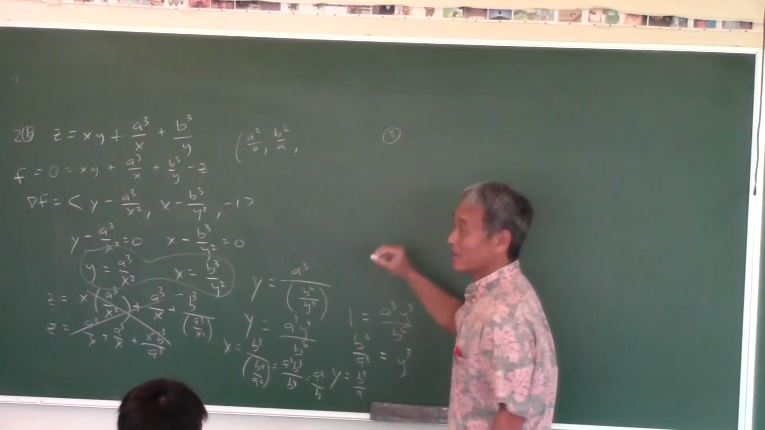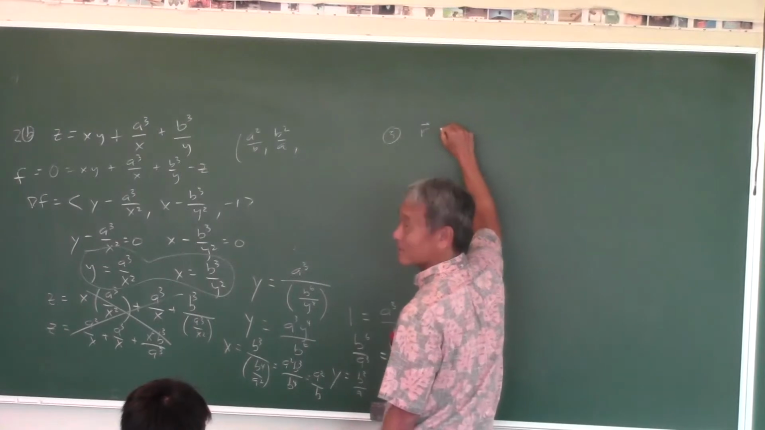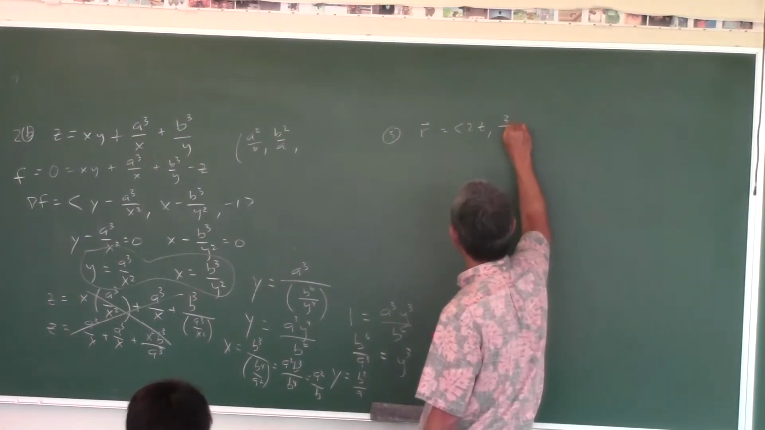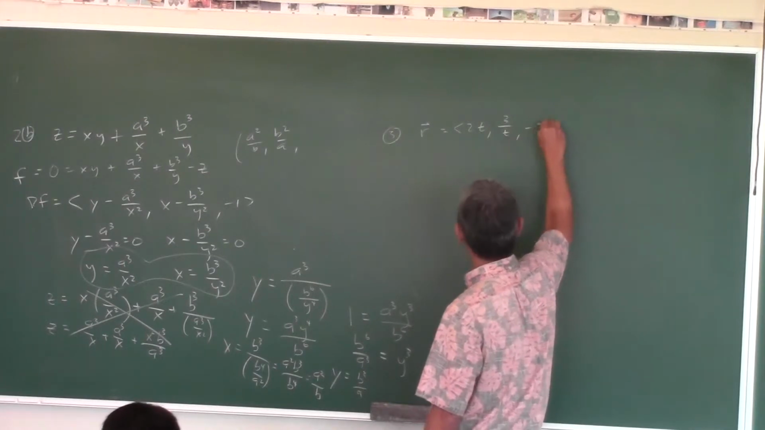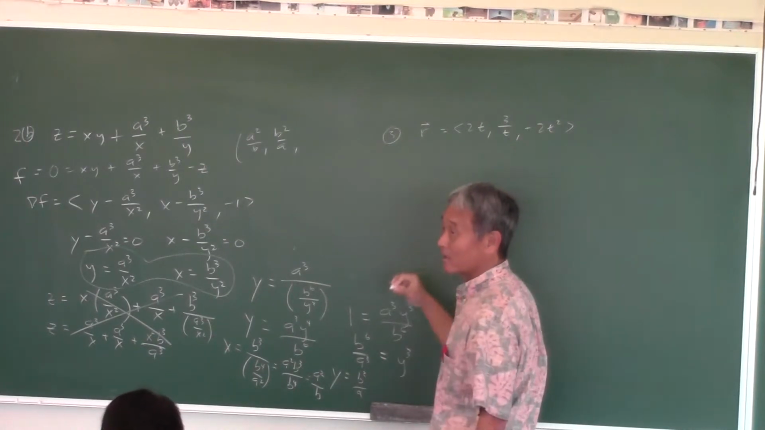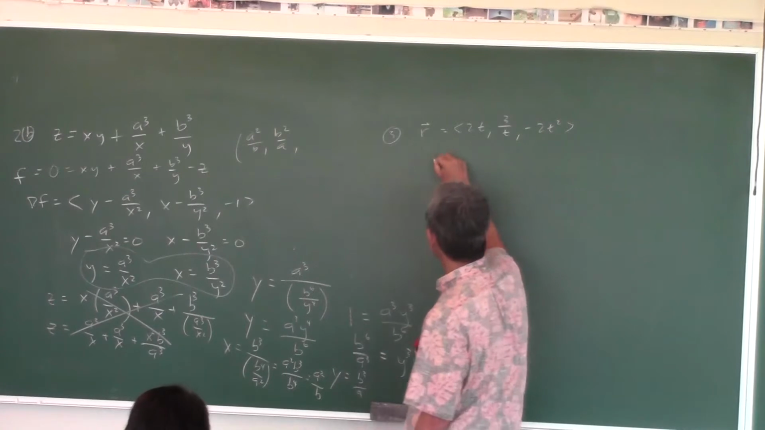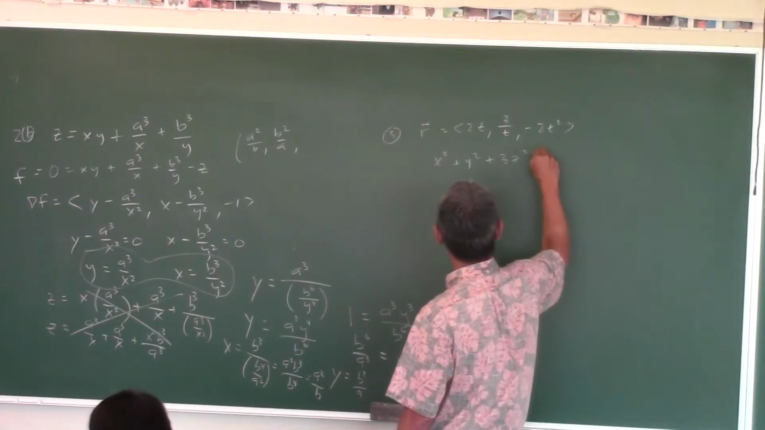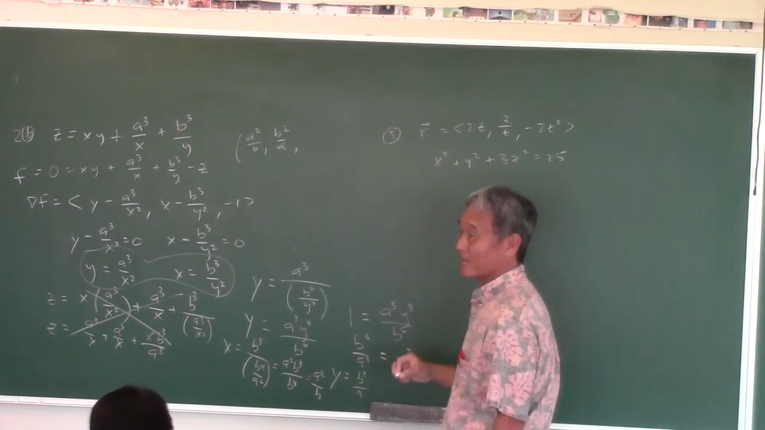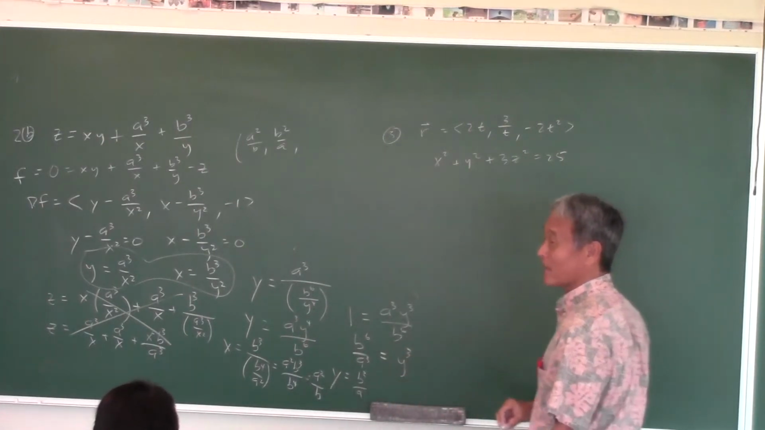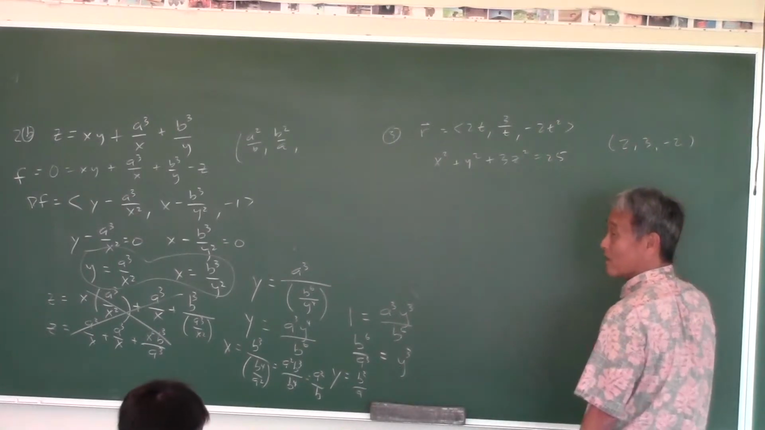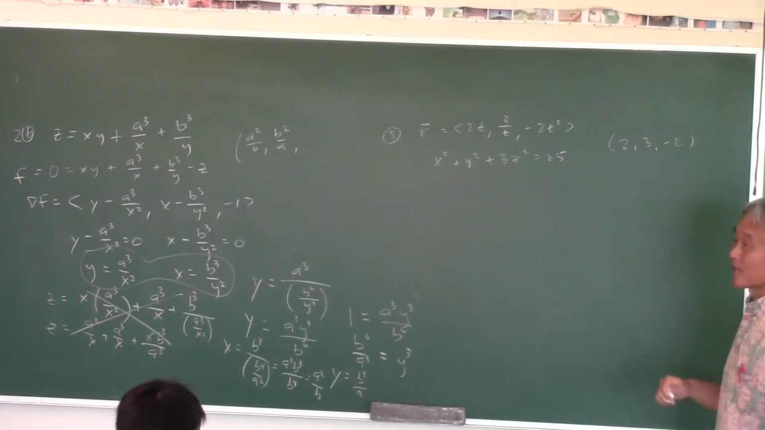Number 3, you have a curve here, given parametrically. So this is like x equals 2t, y equals 3 over t, z equals negative 2t squared. And the ellipsoid, x squared plus y squared plus 3z squared equals 25. They intersect at the point 2, 3, negative 2. Find the angle of intersection.